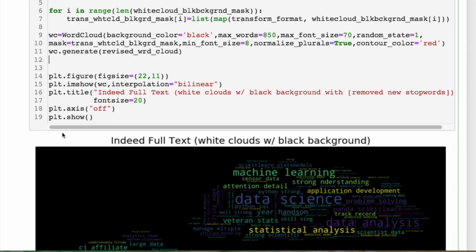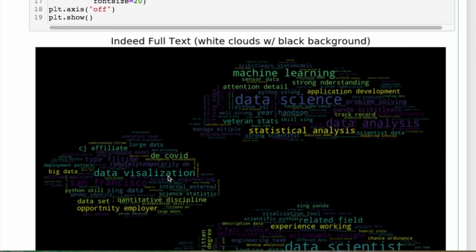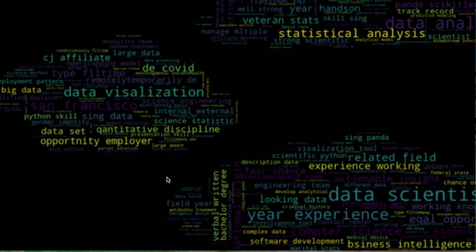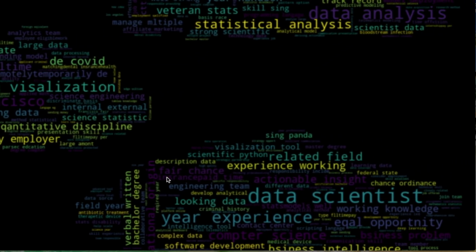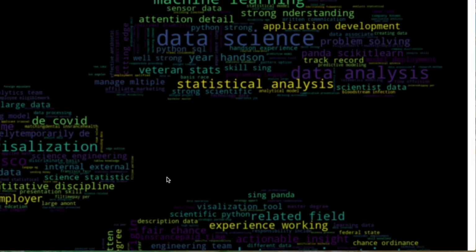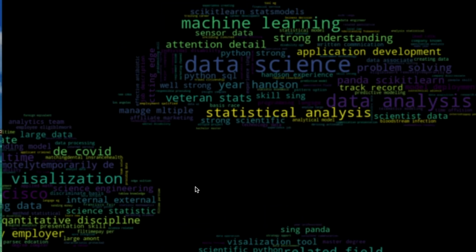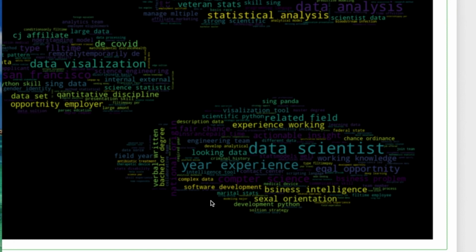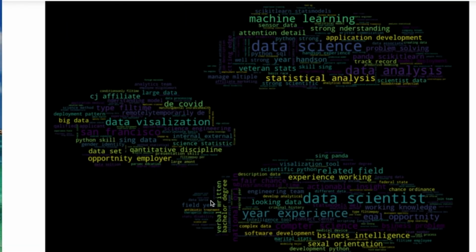This is a different cloud. This is the cloud that had the white here and the black here, and this one looks pretty cool actually. It has a lot of words, more than the triangle. We can kind of zoom in and get an idea of some of the stuff that we may not have seen or picked up earlier. Okay, so it looks pretty cool. This one's my favorite so far, since it's relative to what we're doing.